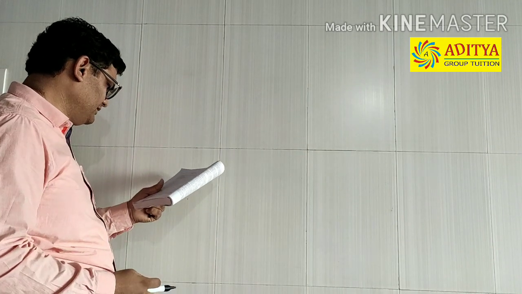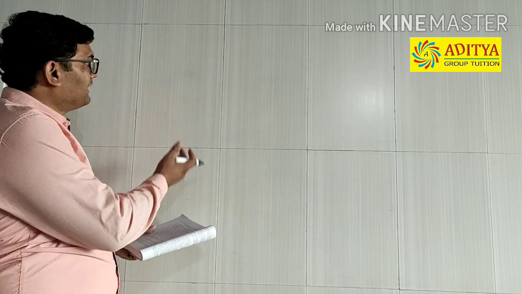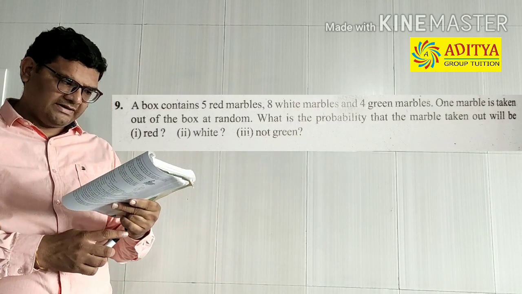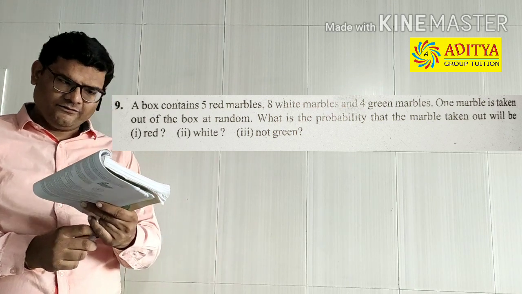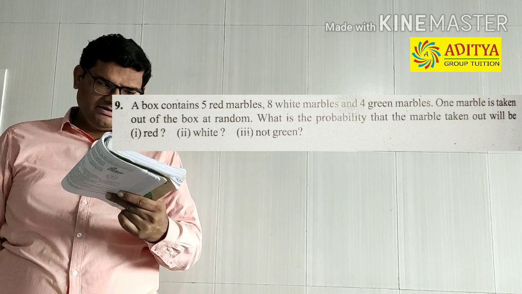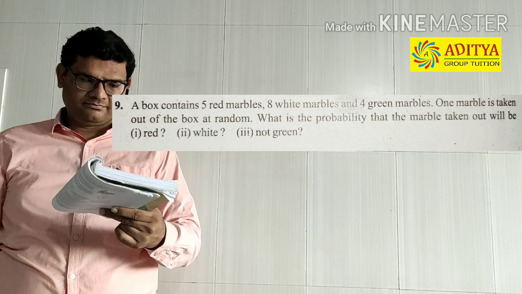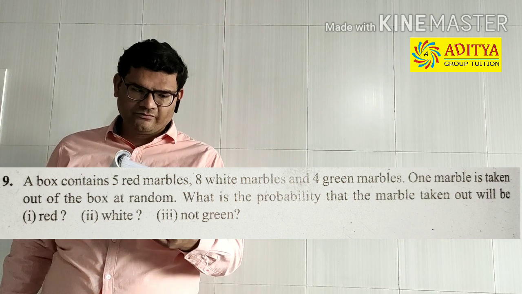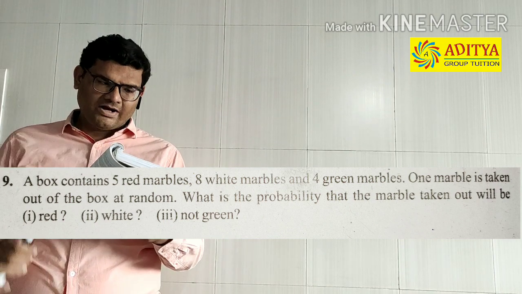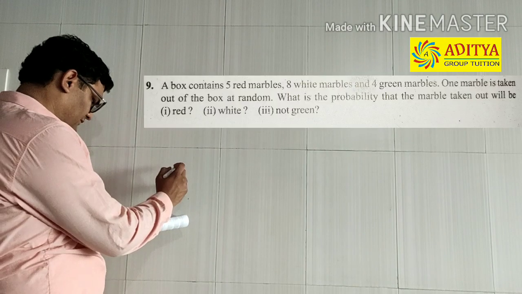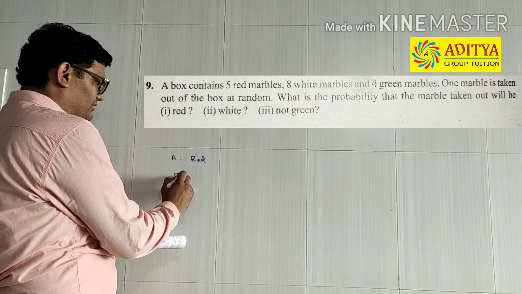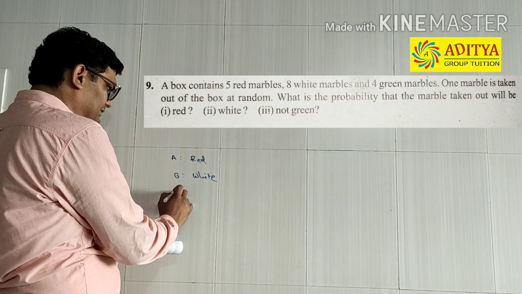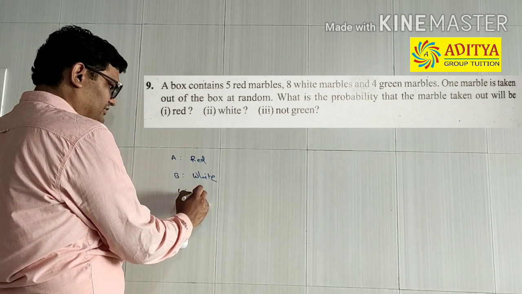Exercise 15.1, sum number 9. And the sum is like this. A box contains 5 red marbles, 8 white marbles and 4 green marbles. One marble is taken out of the box at random. What is the probability that the marble taken out will be of red color, white color and not green? We are asked to find probability of these 3 events. Red, white, and third is not green.